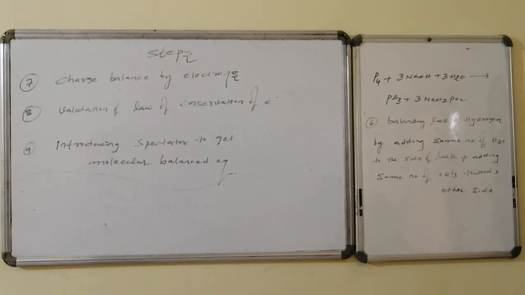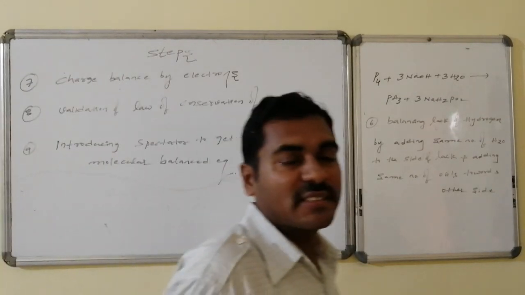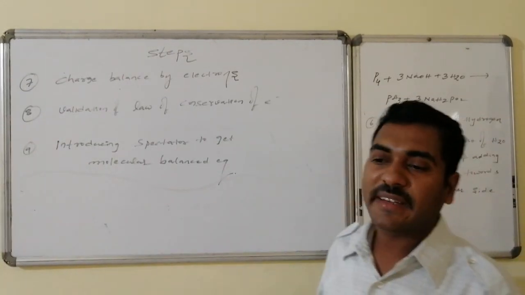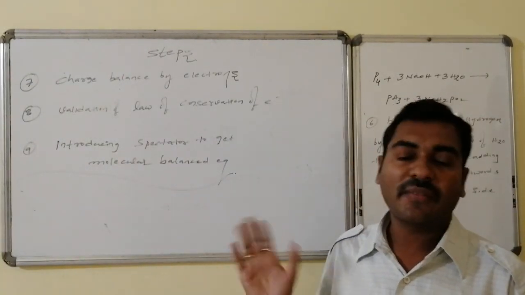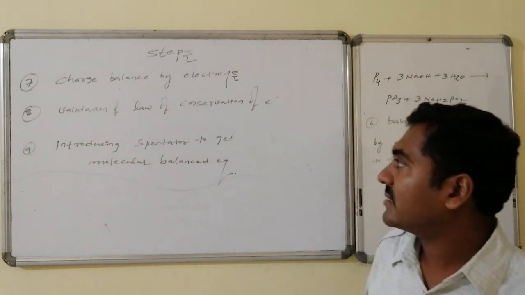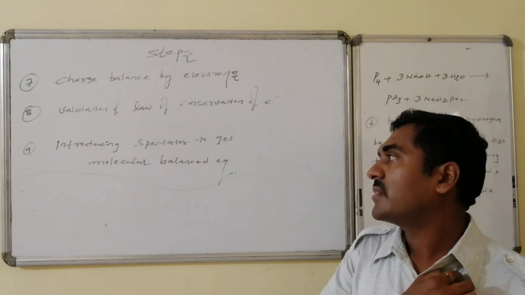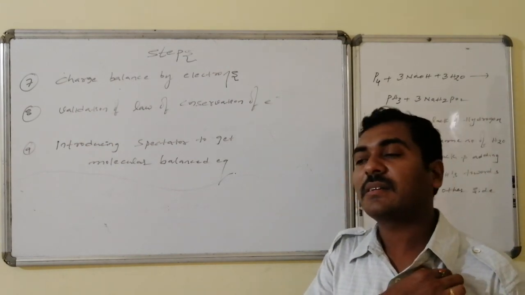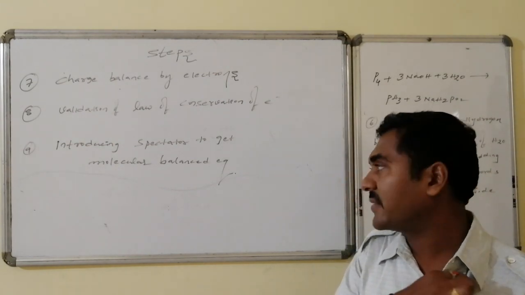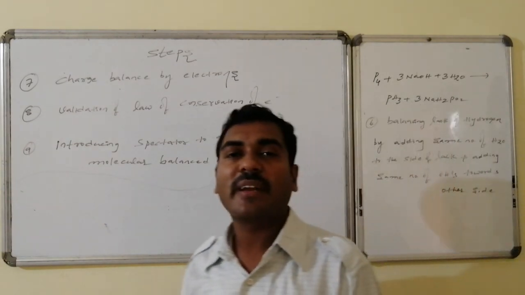After balancing all the atoms, the charges are balanced with respect to the electrons. Thus we get the balanced half reactions of oxidation as well as reduction. Now validate the law of conservation of electrons by adding one to the other, followed by introducing the spectator ions to the ionic form of the balanced equation to get the molecular balanced equation.